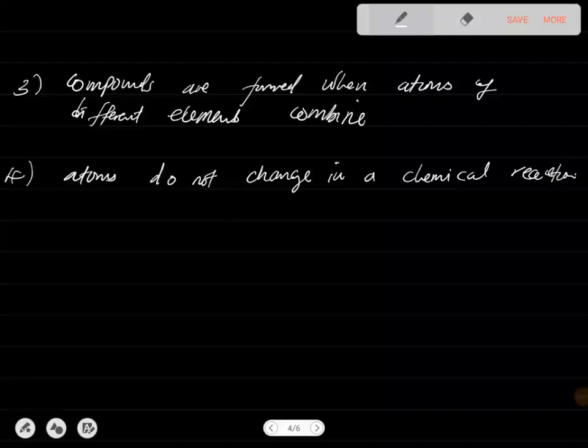Okay, so these were some of the postulates of Dalton's atomic theory. It also has to do with chemical reactions involving the reorganization of the atoms, and changes in the way they are bound to each other. So a chemical reaction does not destroy atoms. It only rearranges them, reorganizes them in a certain way.